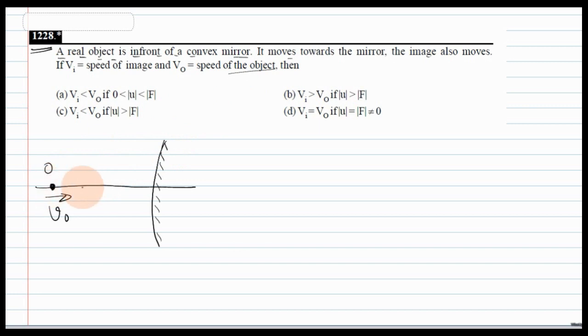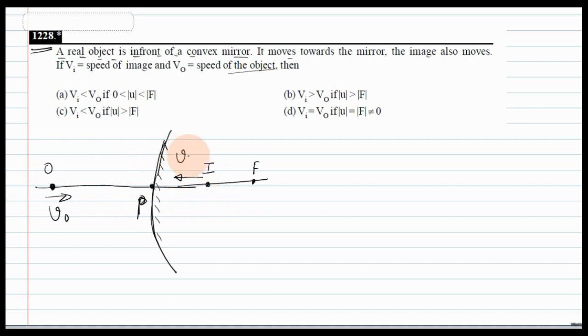So the object is moving toward the convex mirror. In case of a convex mirror, a real object will have its image in between the focus and the optical center. Somewhere here we will be having the image. And as the object approaches the mirror, the image will approach toward the pole. When the object moves toward the pole, the image will also move toward the pole. When the object is just at the pole, the image is also at the pole.